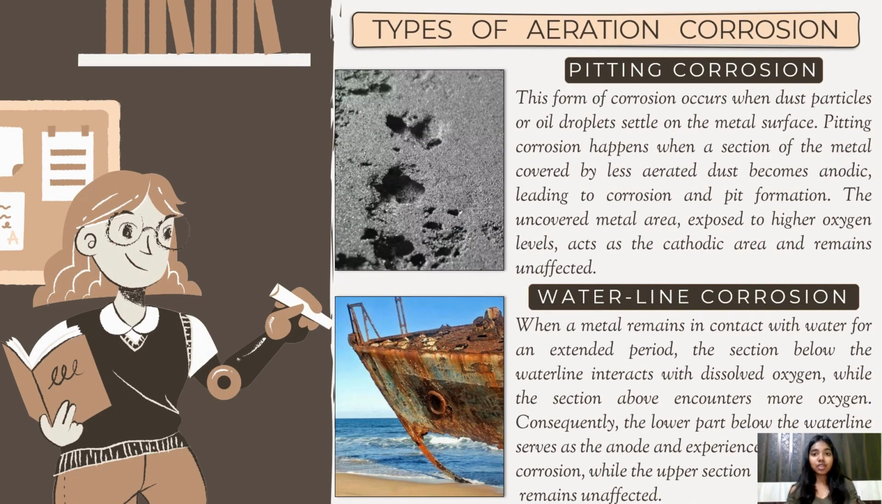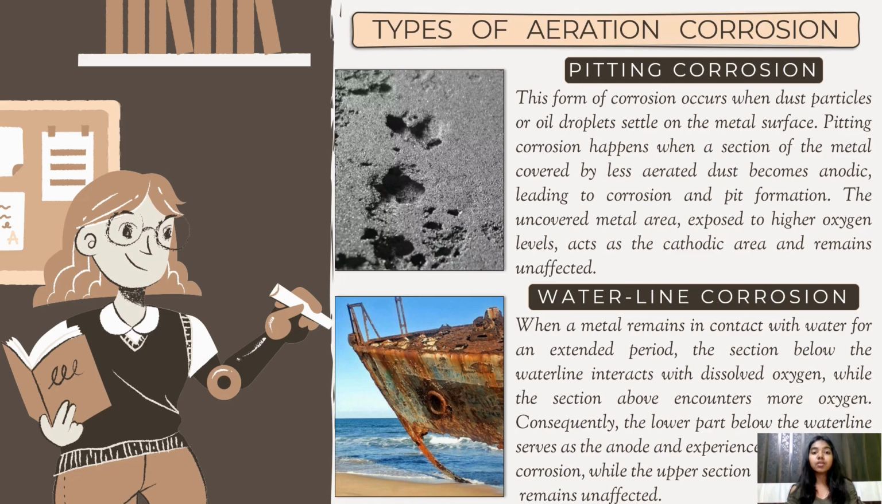Aeration corrosion is of two types, pitting corrosion and waterline corrosion. Pitting corrosion is observed when dust particles or oil drops are deposited over the metal surface. It results when a portion of the metal covered by dust, which is less aerated, becomes anodic, undergoes corrosion, and forms a pit. The remaining area of the metal, which is exposed to a higher concentration of oxygen, becomes cathodic and remains unaffected.